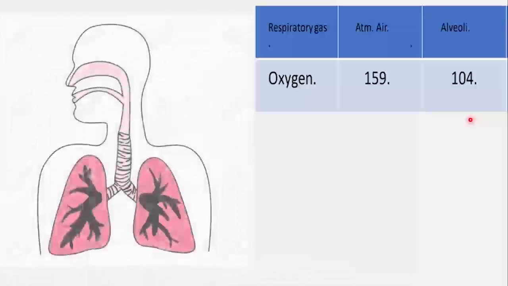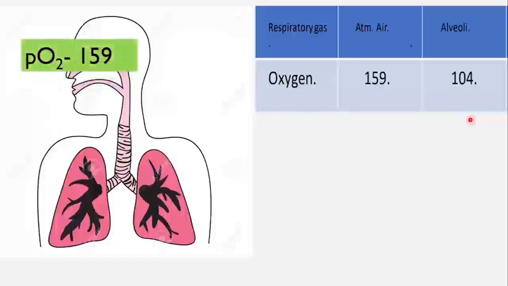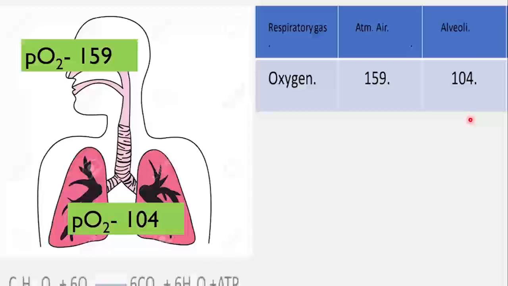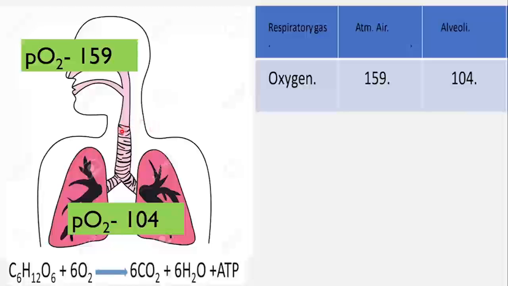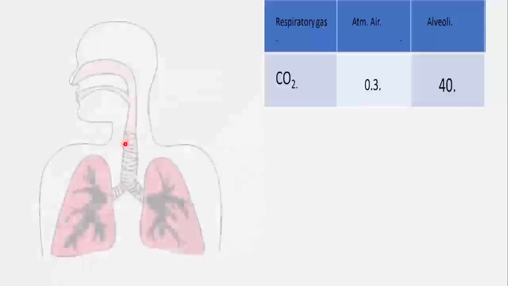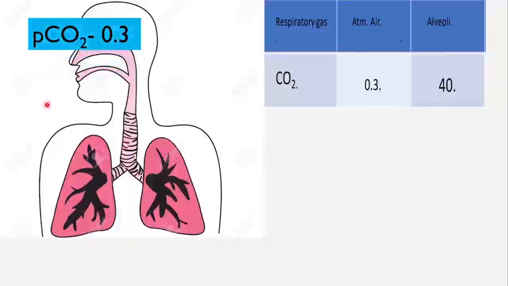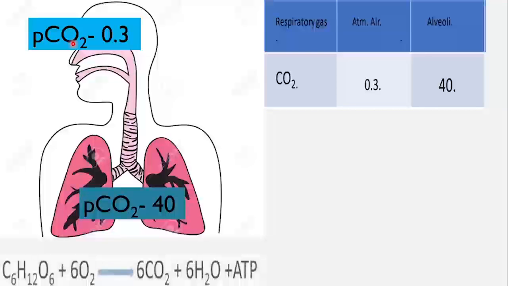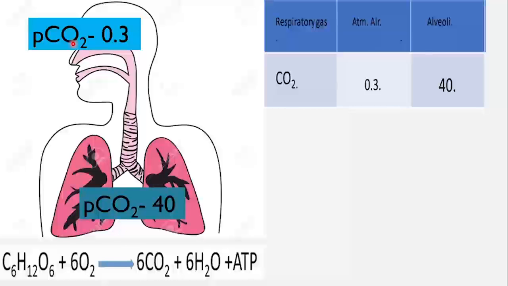Finally, the partial pressure of oxygen in atmospheric air is 159 and PO2 of alveolar air is 104, as the fresh air mixes with the inside air which has less O2. If we compare the partial pressure of carbon dioxide, the PCO2 of atmospheric air is 0.3 mmHg and of alveolar air is 40 mmHg. Why? The carbon dioxide from the tissues is released into the blood here. The PCO2 has risen from 0.3 to 40 mmHg.